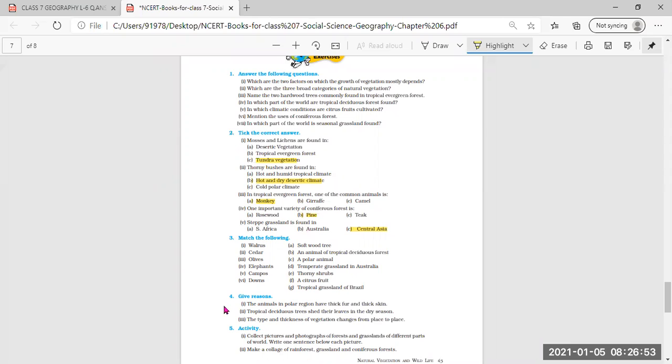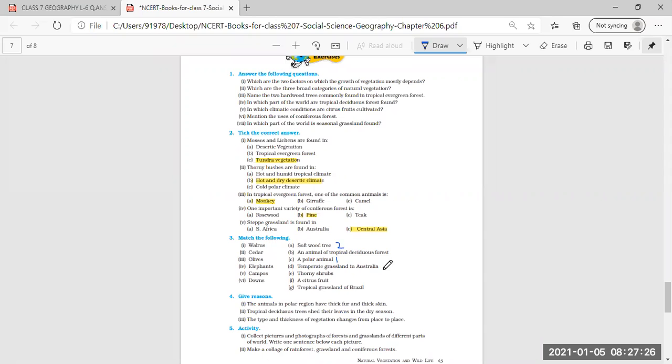Now match the following. Number one is walrus. Walrus you have to match with C, polar animal. Polar animal will be the one. Then cedar. Cedar is softwood tree, A. In front of A, softwood tree, you can mark 2.